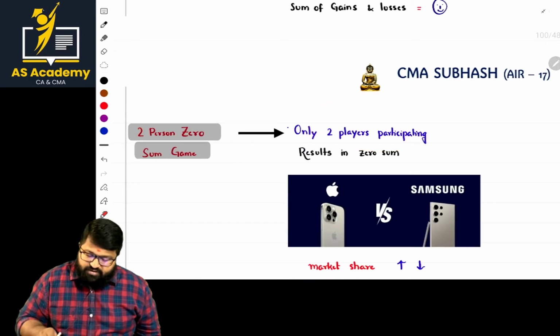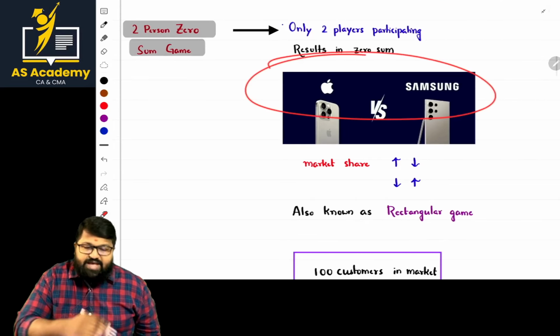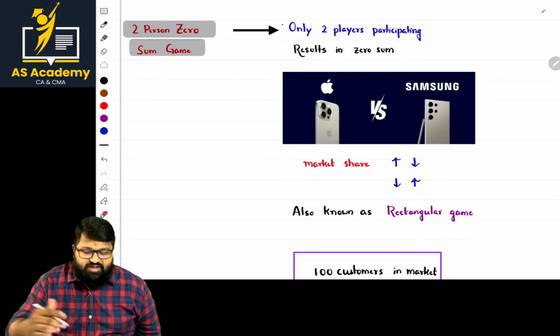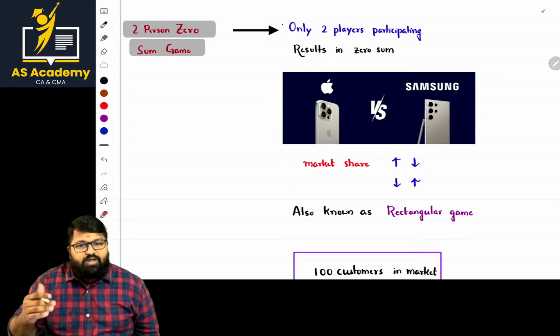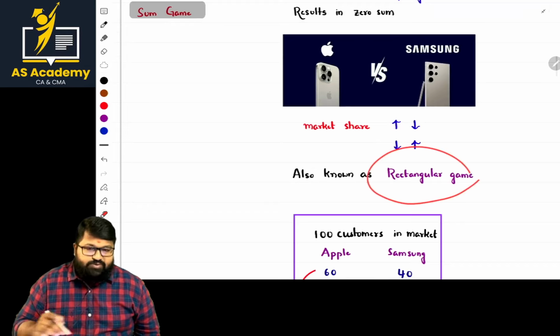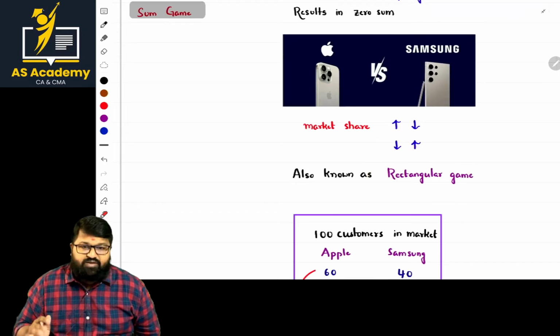For example, the two players are Samsung and Apple. In this case, the market share of Apple has increased. Then automatically, whose share will come down? Samsung's share will come down, and vice versa. Okay. The other name for this is rectangular game, so they may ask it in MCQs. Be careful with this part.